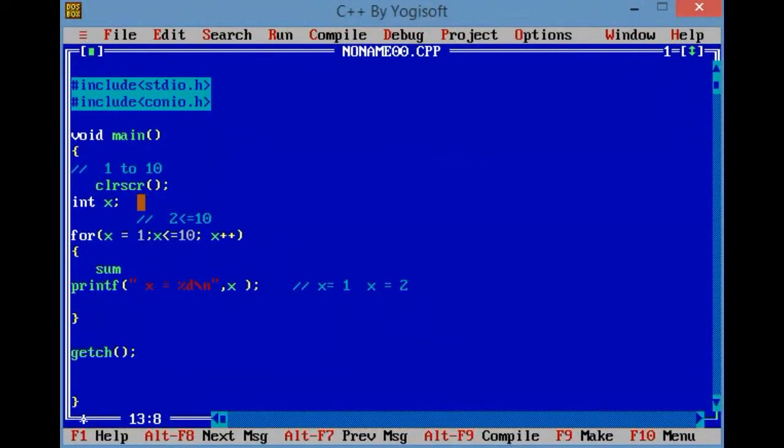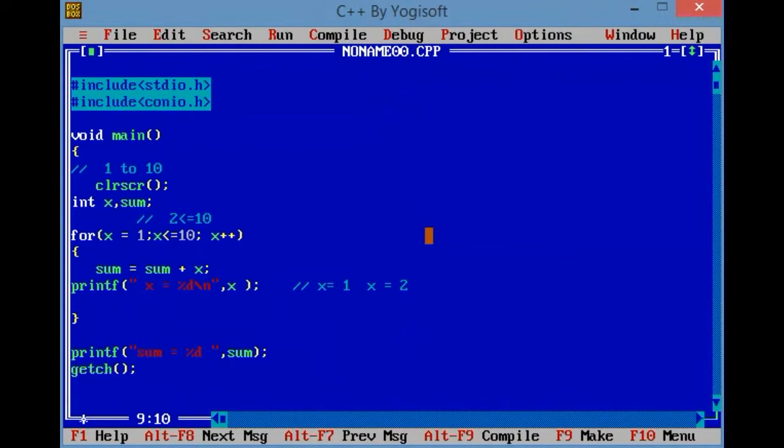Then what do I need to do? I need to do sum equals sum plus x. Right? After this, I will explain getch and conio clear screen. Sum equals sum. Right? I need to take a variable sum.